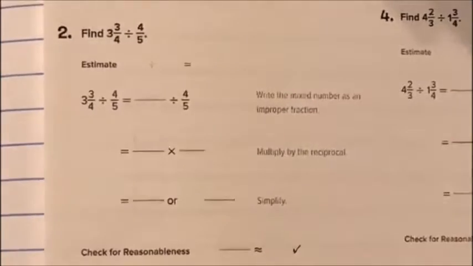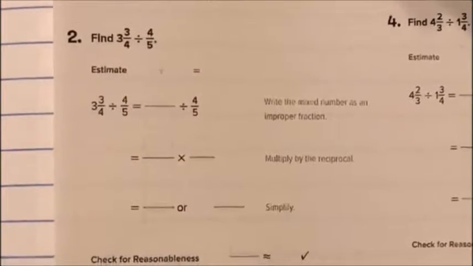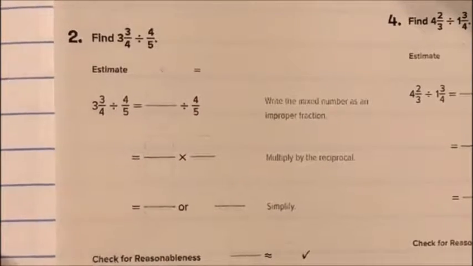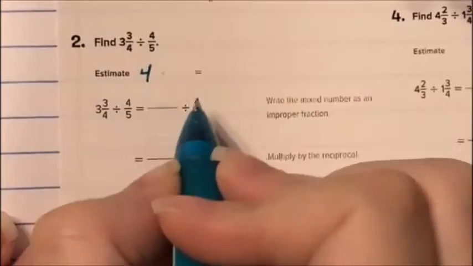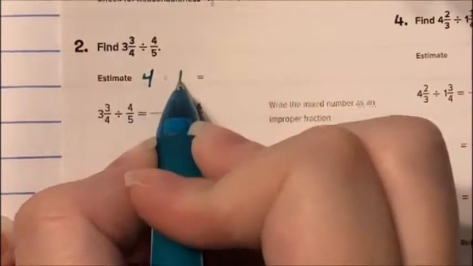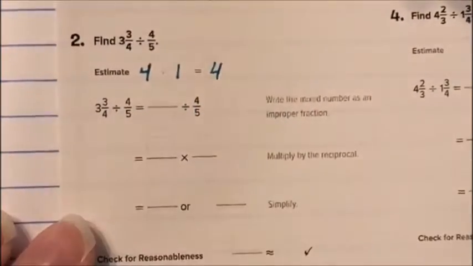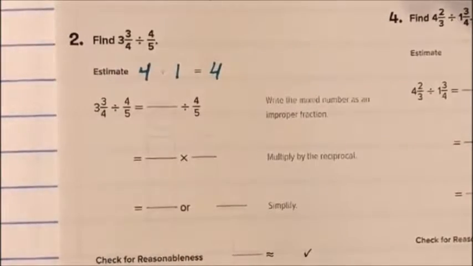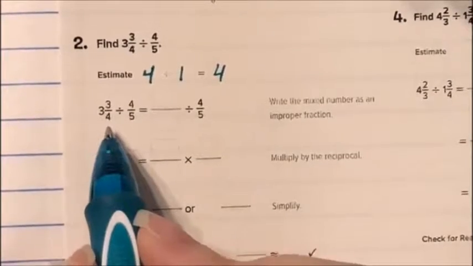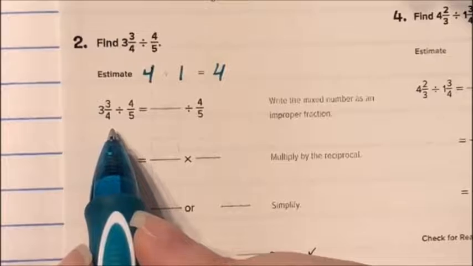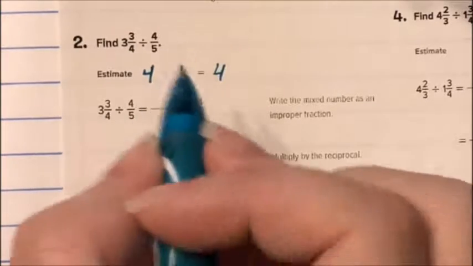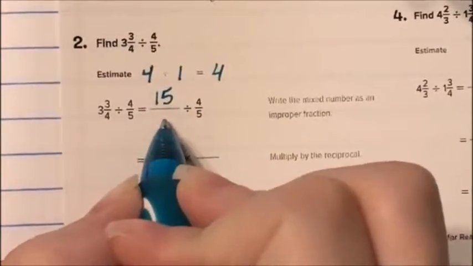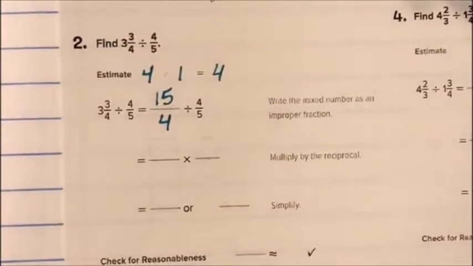Number 2 says find 3 3/4 divided by 4/5. So 3 3/4 is about 4. 4/5 is about 1. 4 divided by 1 would give me 4, so I should have an estimate of around 4. So 3 3/4 I'm going to rewrite as an improper fraction. 4 times 3 is 12, plus 3 is 15. My denominator stays the same.